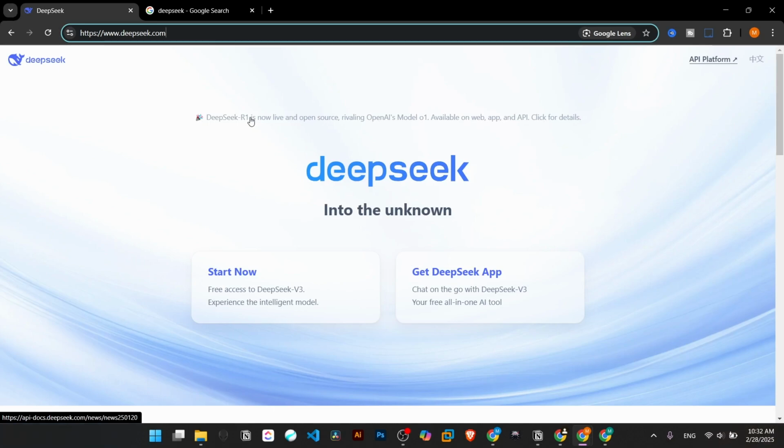Today, I'd like to discuss DeepSeek, one of the great AIs, just like ChatGPT and others that we can use. One of the greatest features of this application is that it is absolutely free and you can use it without any limitation. But there are some cons as well.